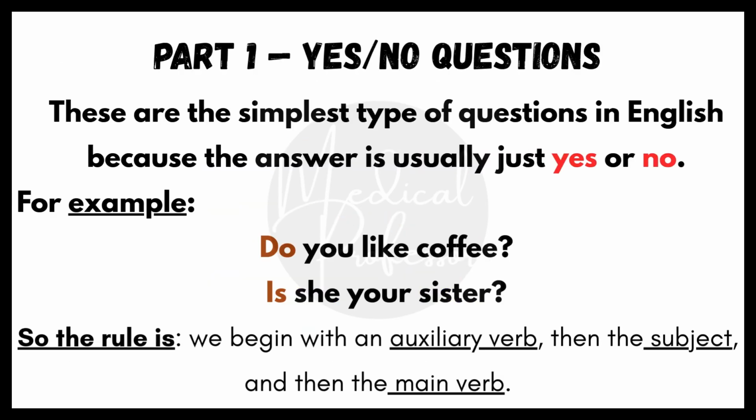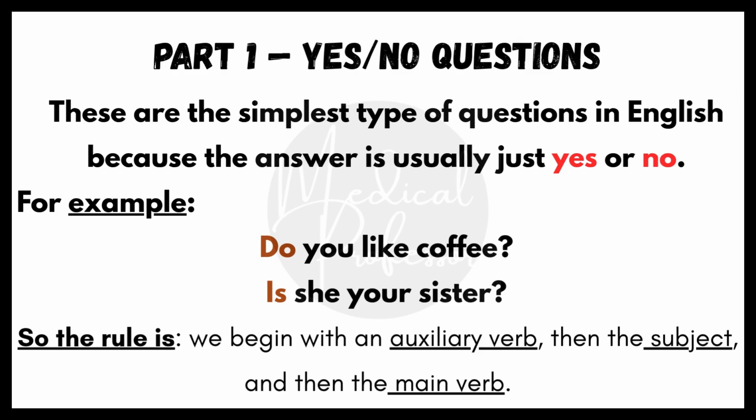These are the simplest types of questions in English because the answer is usually just yes or no. For example, do you like coffee? You can answer yes, I do or no, I don't. Is she your sister? The answer could be yes, she is or no, she is not.